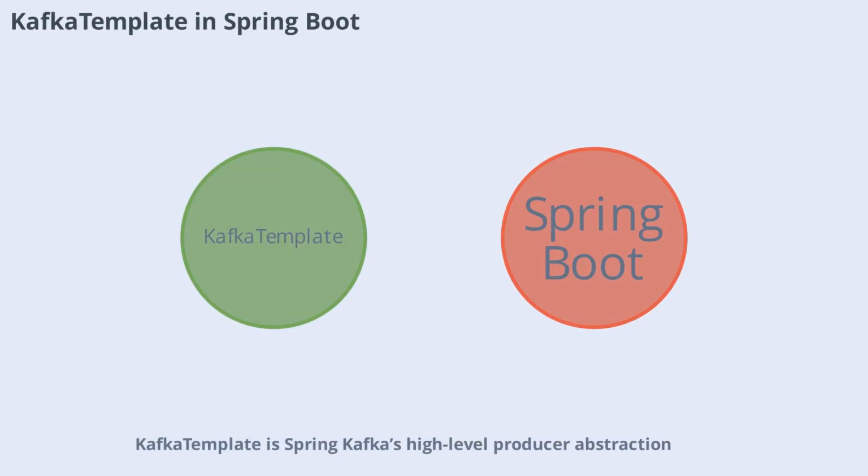KafkaTemplate is Spring Kafka's high-level producer abstraction. It wraps the native Kafka producer and integrates with Spring's transaction support. With KafkaTemplate, you can easily publish messages to topics, handle results asynchronously, and leverage Spring's dependency injection for cleaner code. This makes integrating Kafka into Spring Boot applications straightforward and robust.